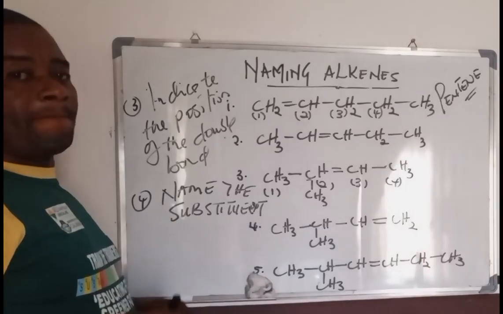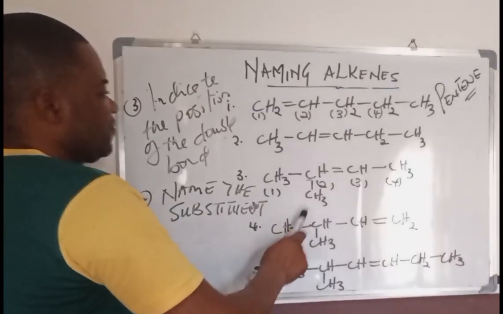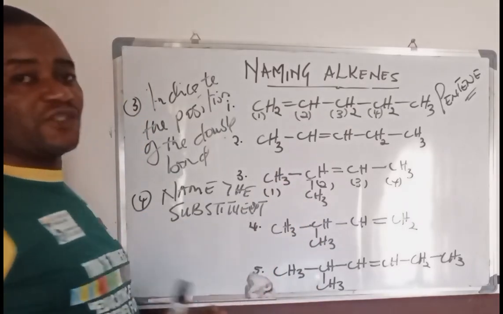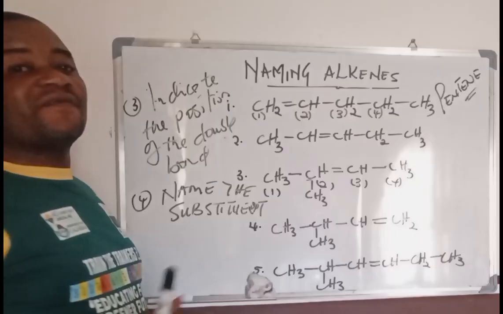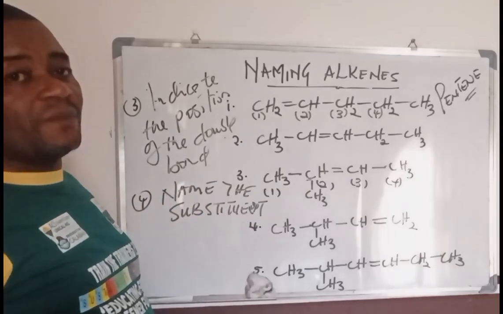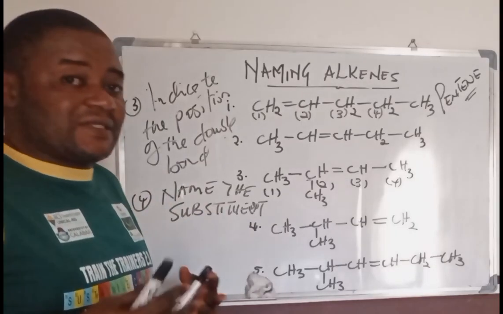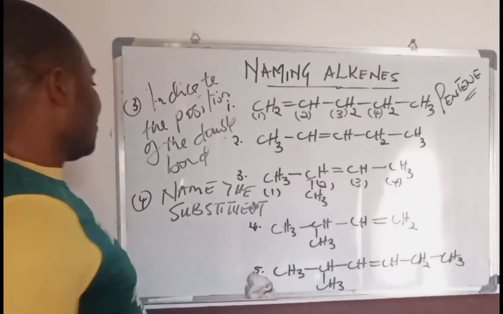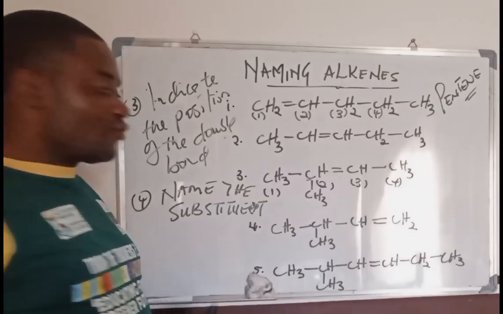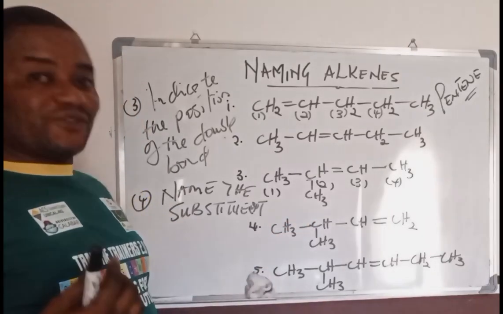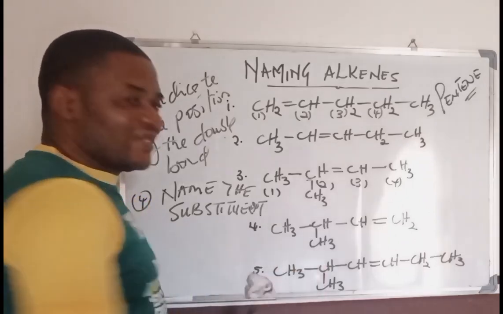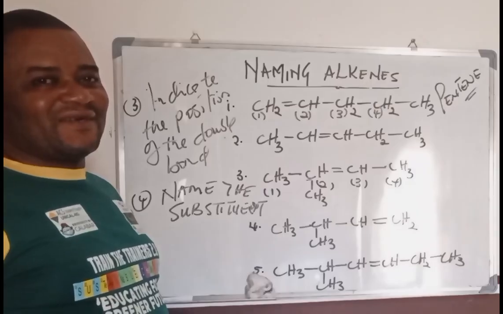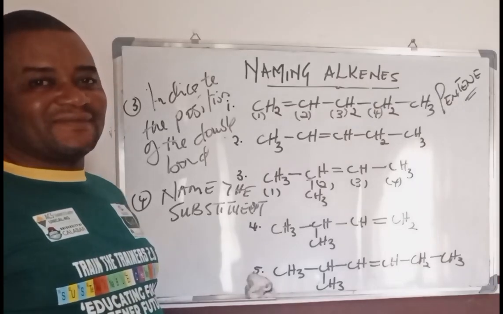You name the substituent. And what do you mean by the substituent? These attachments. If you have any methyl group attached to any carbon atom in the compound, you must name it. If you have an oxygen atom, if it's a hydroxyl group, that means here we'll be having OH. You must be able to name the substituent. If it's an OH group, it is a hydroxy group. If it's a CH3, it's a methyl group. That is it. So you must be able to identify that.